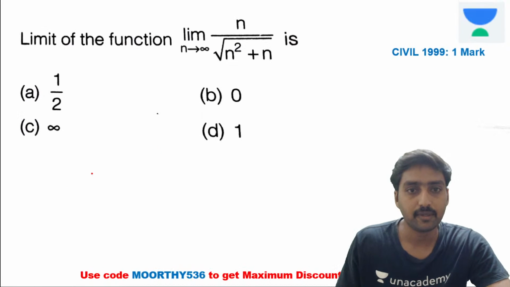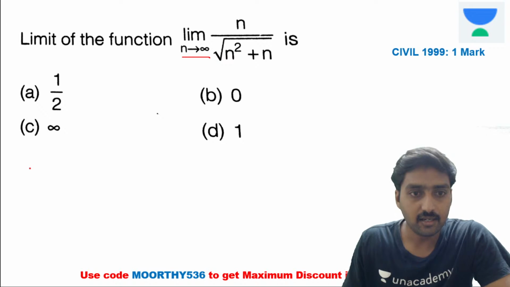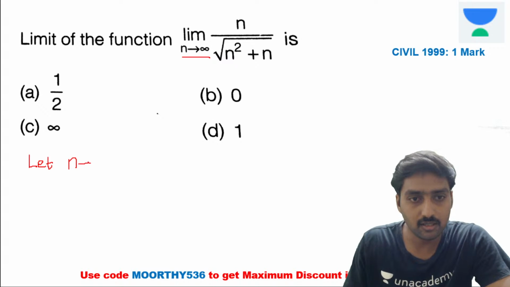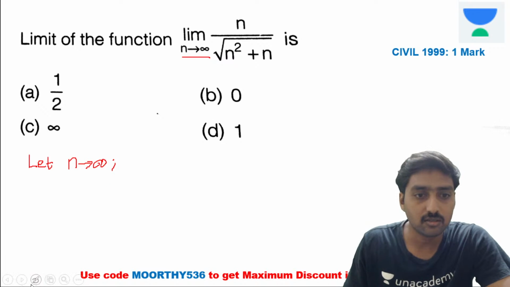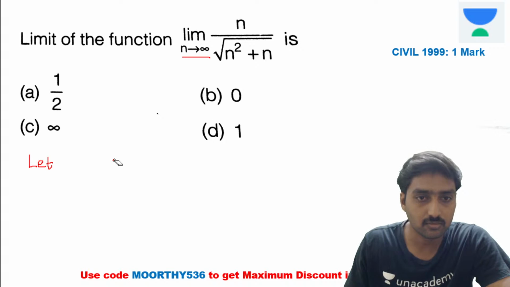In this question, here the limit of the function as n tends to infinity. Therefore, what we are going to take is, let n is equal to 1 divided by y, and y tends to 0.